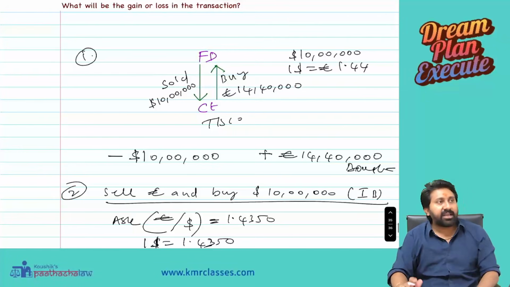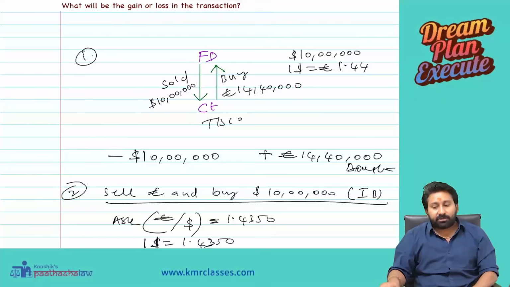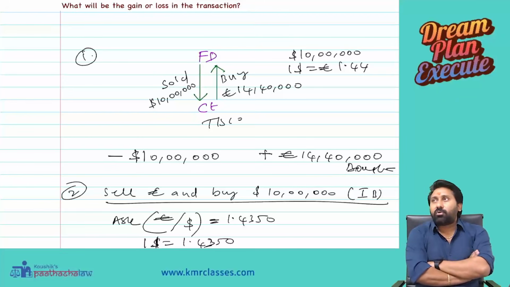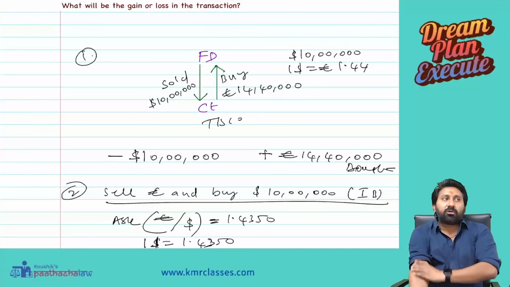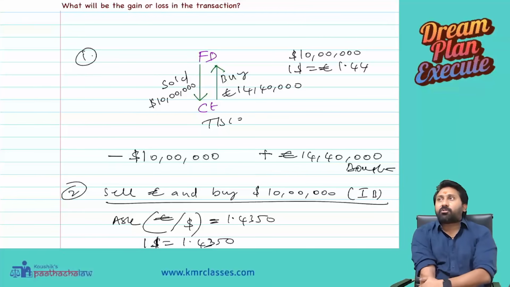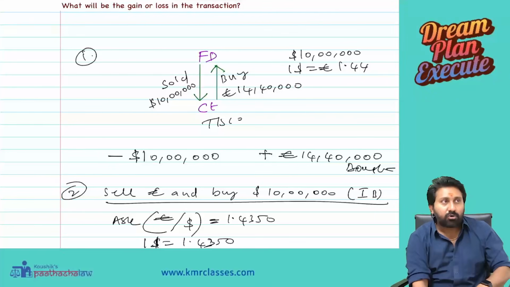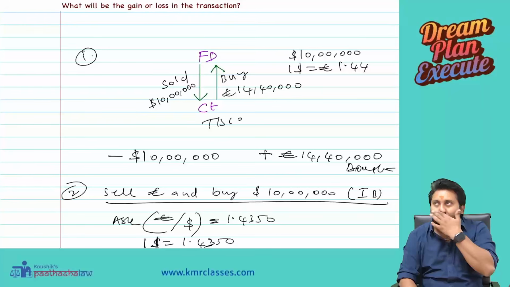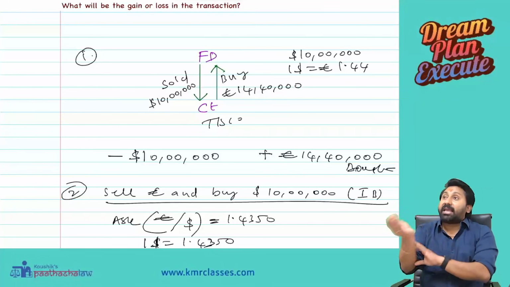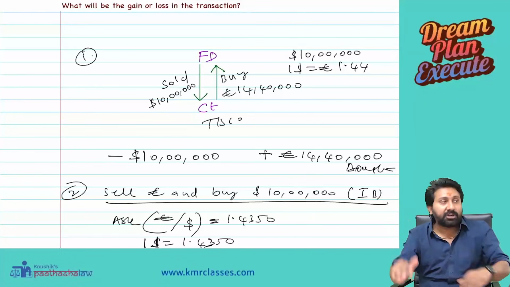So let us understand again. A customer came to you. The customer wanted to buy $10 lakh, and he wanted to exchange the dollar not through rupee but through euro. How many euros did he throw on our face? 14 lakh 40,000 euros at the 1.44 rate to dollar. He threw us euro and he took dollar. Now I have excess euros, deficit dollars.